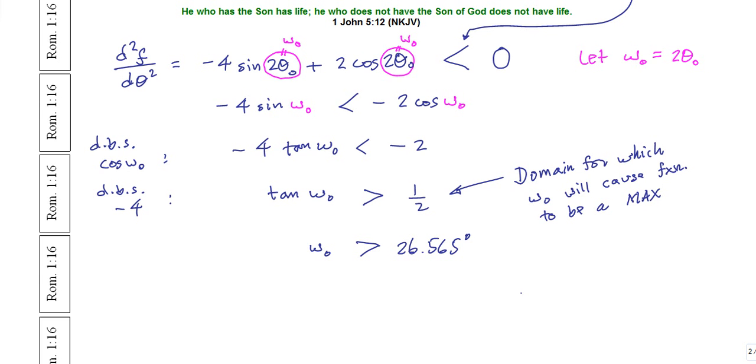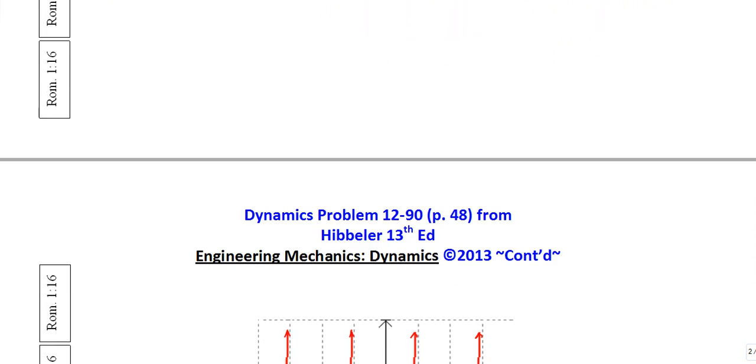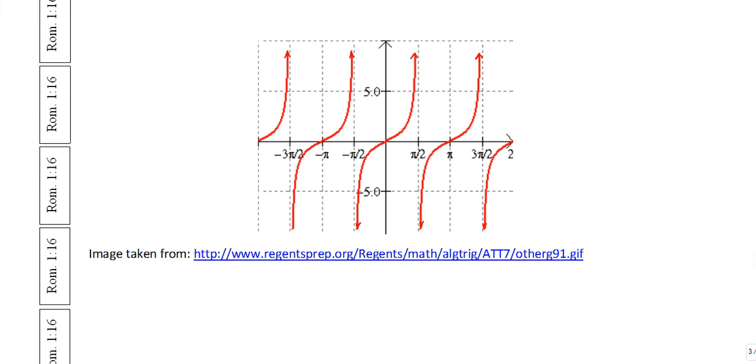And now let's go to a diagram that we've seen in my video on Newton's method. Here I'm going to plot omega naught versus tangent of omega naught, and you get these red curves. This is a picture familiar to anyone who's studied some trig. Notice that tangent of omega naught is a periodic function with a period of pi; from here to here is pi radians.